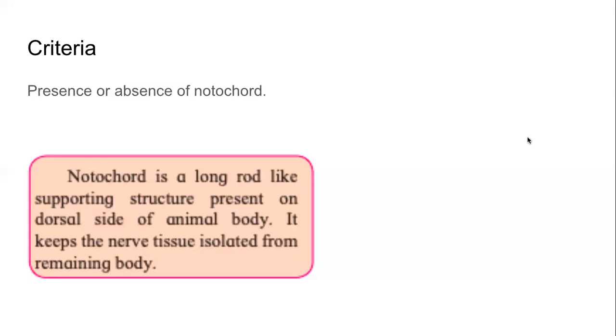So many new words. Now, I'm challenging you to guess and tell me what notochord means. Do we know notochord by some other name, or something similar that is present in our bodies also? What is it? Chand is saying notochord sounds like something like the spine, and he is absolutely correct.